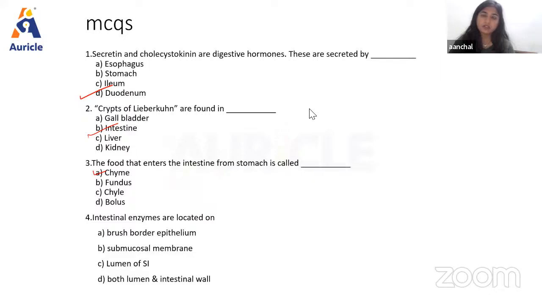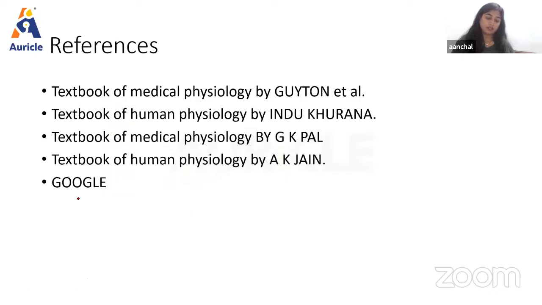Any answer for the last question? Intestinal enzymes are located on. Yes, the answer is D, both lumen and intestinal wall.